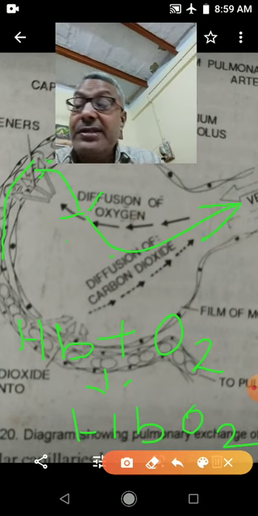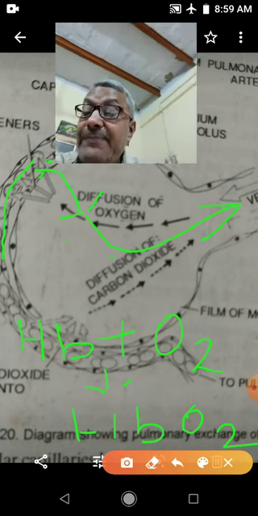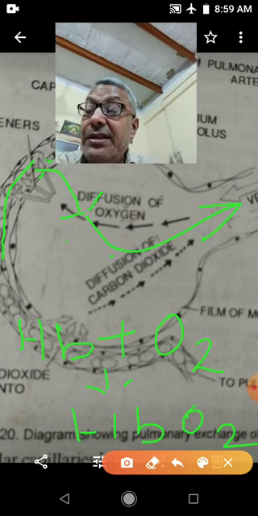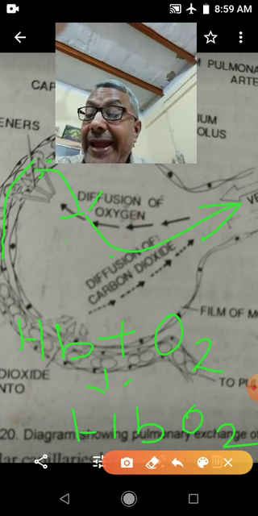So this is external respiration, or you can say diffusion of gases across the alveolar surface.